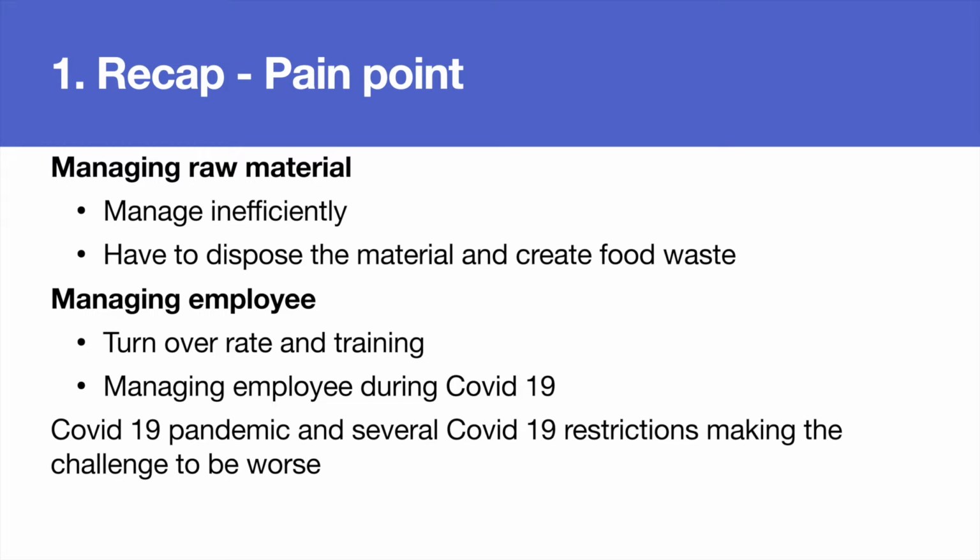Their pain points. Start with managing the raw materials. Some of them manage the raw materials inefficiently, making the raw materials expire or spoil, so they have to dispose of them and create food waste. Next, about managing employees. Some restaurants have a turnover problem, which costs them a huge amount because they have to recruit new employees and train them. Also, managing employees during COVID, because some of the restaurants have to close or open for delivery only. They have to reduce employees or lay them off. Some of them also let their employees stop working and do not pay the salary.